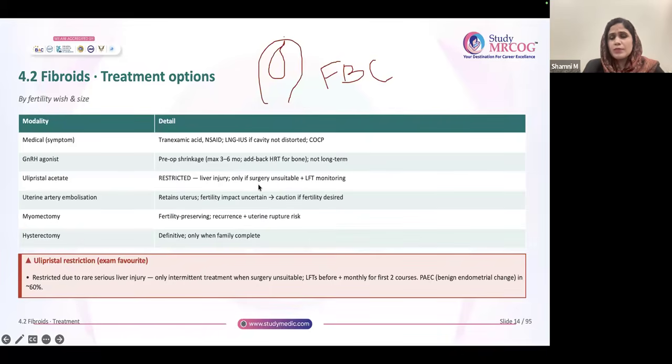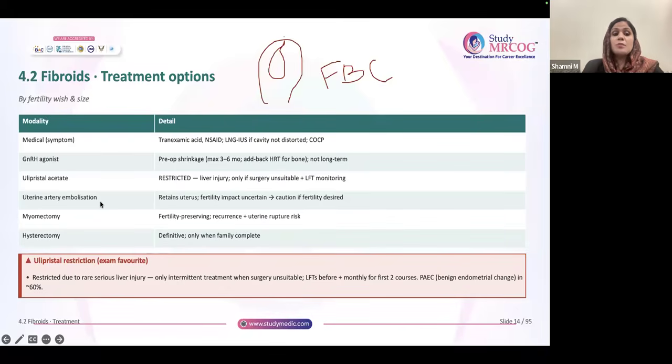So, only if the patient is not suitable for surgery now and we will postpone the surgery, till then there is no harm in using ulipristal acetate, provided you do LFT monitoring. Okay, that is a must. Whenever you're starting ulipristal, you have to do LFT.